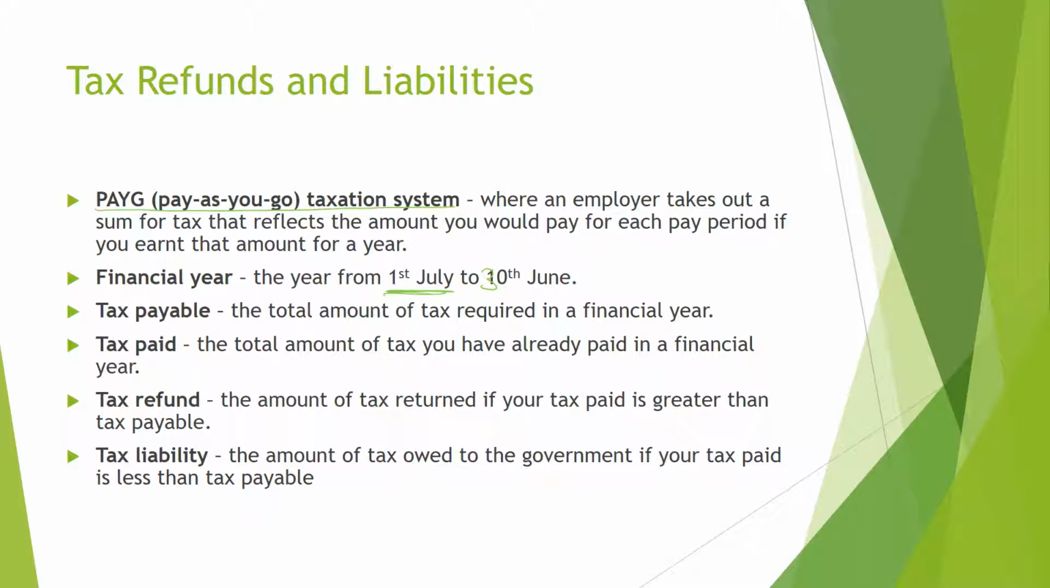Tax payable. Now, this is once you come to the end of the year, you take your taxable income and work out how much tax is owed for that entire year. Tax paid will be the amount of tax that you have paid over the year using this PAYG system, which may be more or less than the tax payable. Now, if you have paid more tax, so your tax paid is higher than your tax payable, you'll get a tax refund, so you're going to get money back. If your tax paid is less, though, so you've paid less than you owe, you'll have a tax liability, so you'll have to give the government money.